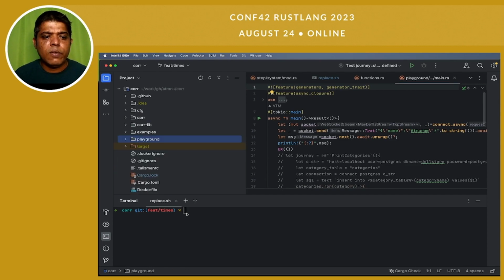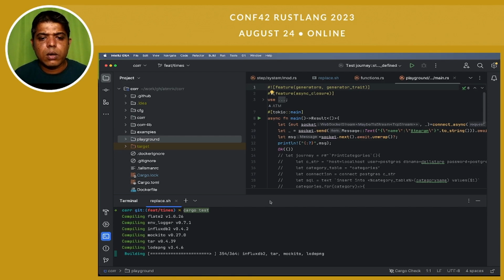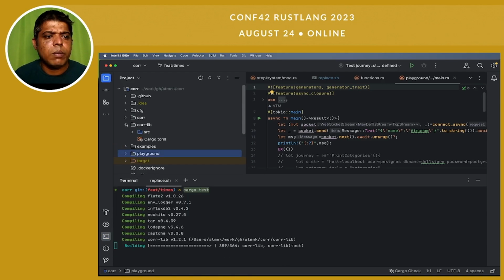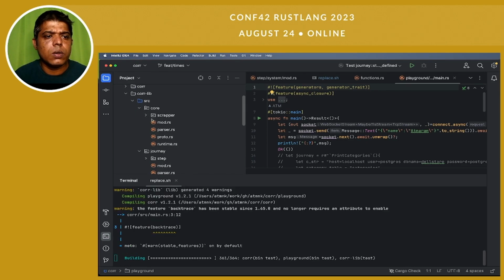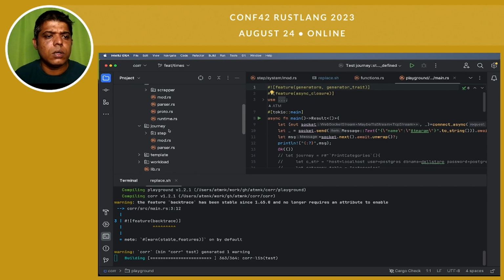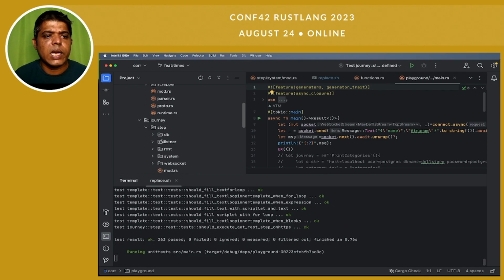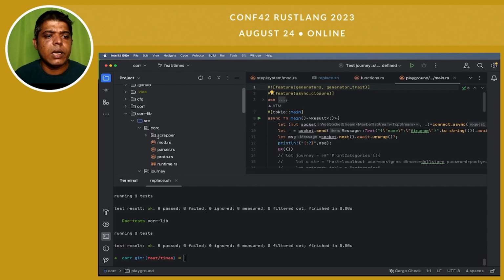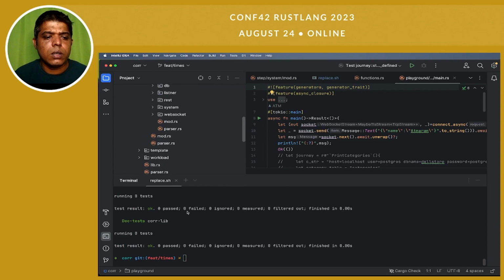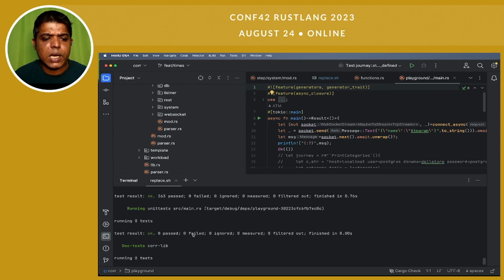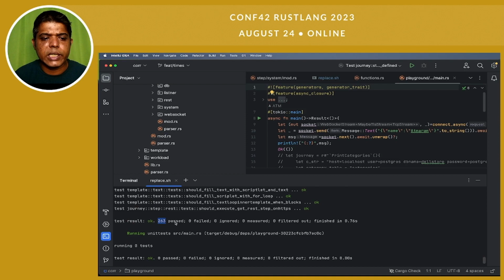But if I say cargo test in core, it will run all my tests. The entire project is test driven, and all the code written over here follows the Rust structure. We are writing the library in journey, states, steps and all. You have seen this has passed so many test cases, 263 test cases are passed.